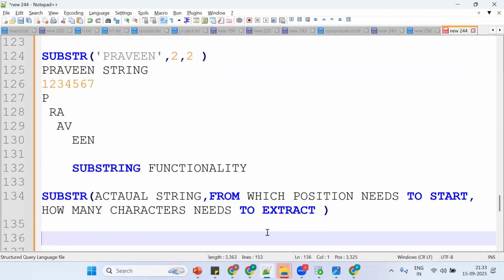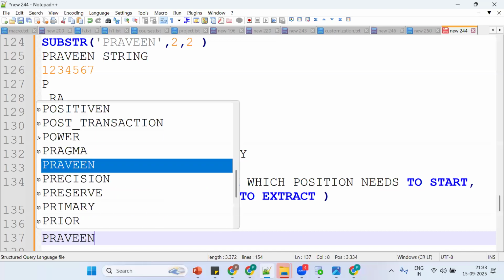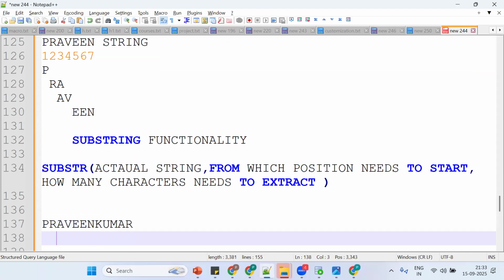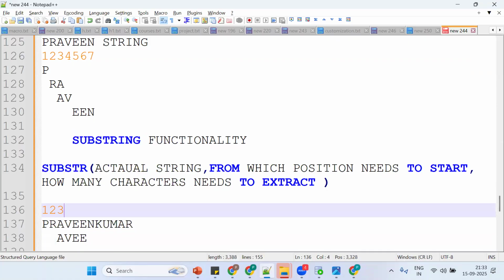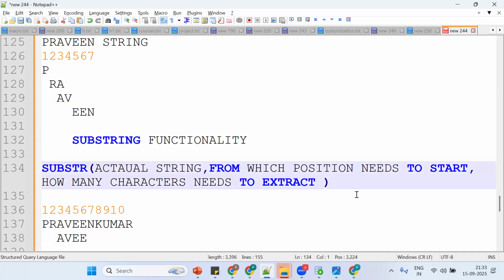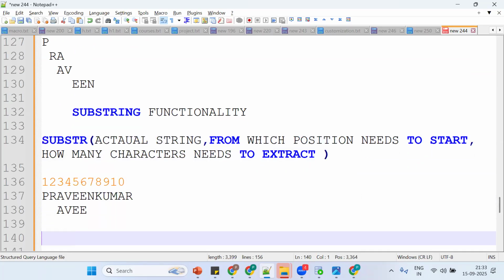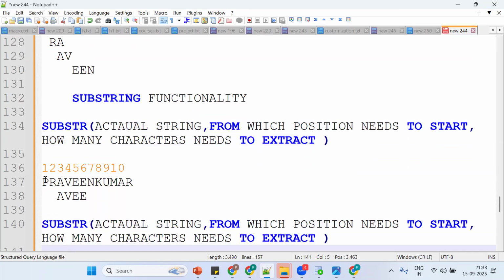Now I want to get, see, Praveen Kumar. Now I want to get ABE. So now put the numbering, not 1, 2, 3, 4, 5, 6, 7, 8, 9, something like that. Now what is the syntax for substr? See our string.